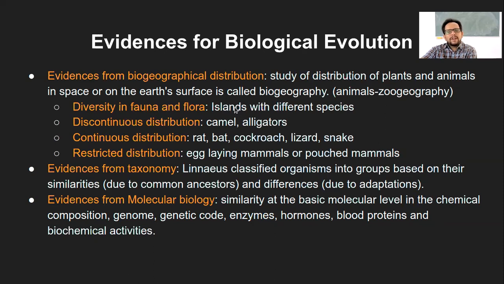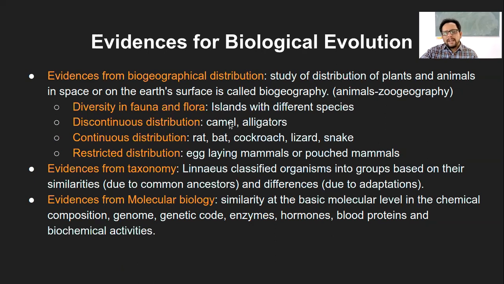Now we already know that the islands that exist nowadays, some million years ago, were all together and then got separated over time. And these islands have different species. Even though they were together at one time point, the fauna and flora that they have are drastically different. Why? Because they have adapted to those particular situations or environments. Discontinuous distribution is one of the very typical examples of this biogeographical distribution.